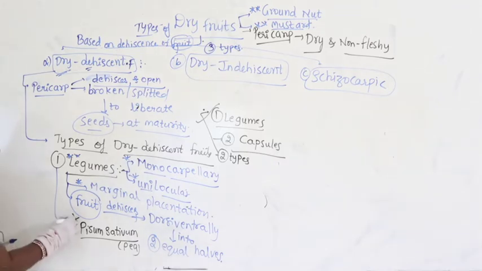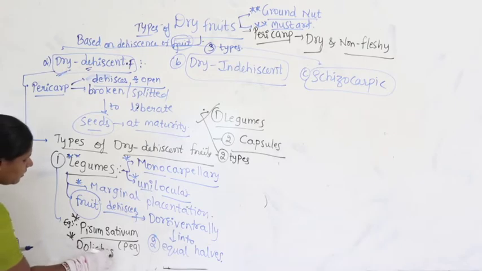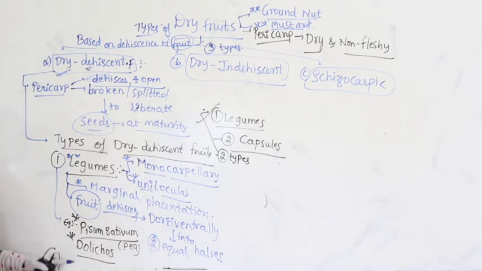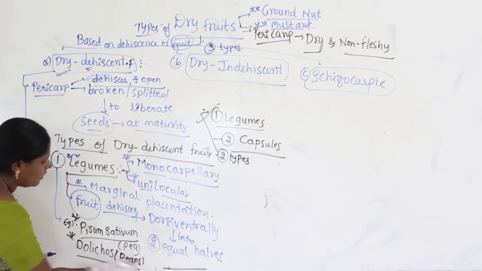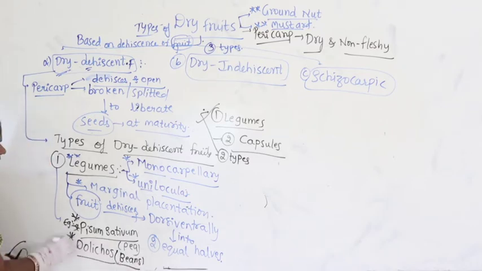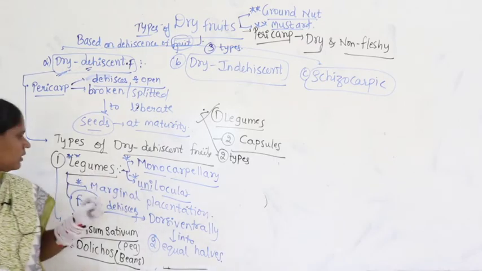Right? Now, apart from this, we can also take Dolichos lablab. Guys, even you are very much familiar with this. What is the common name of Dolichos? Beans, right? So, Pisum sativum and Dolichos lablab. Pisum is the pea plant, Dolichos is beans. So, what are the characteristics of a legume? I will just show you a legume example.